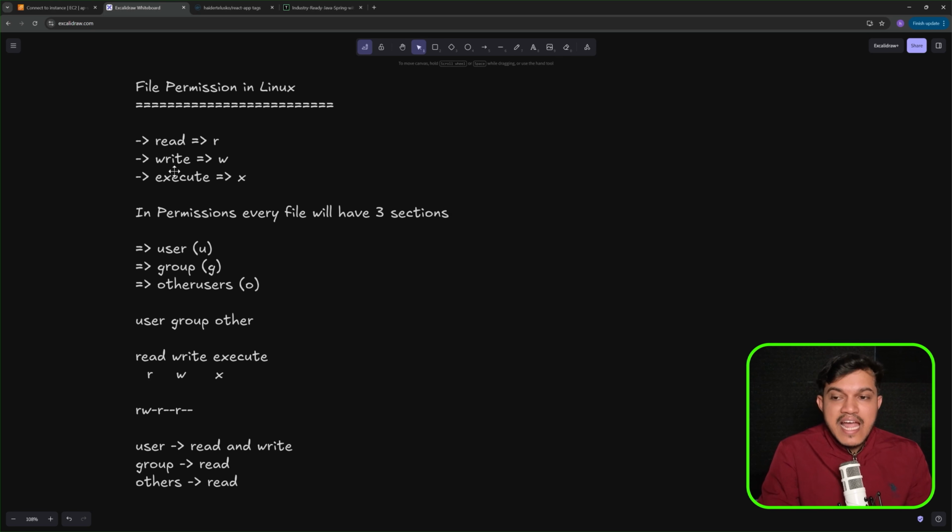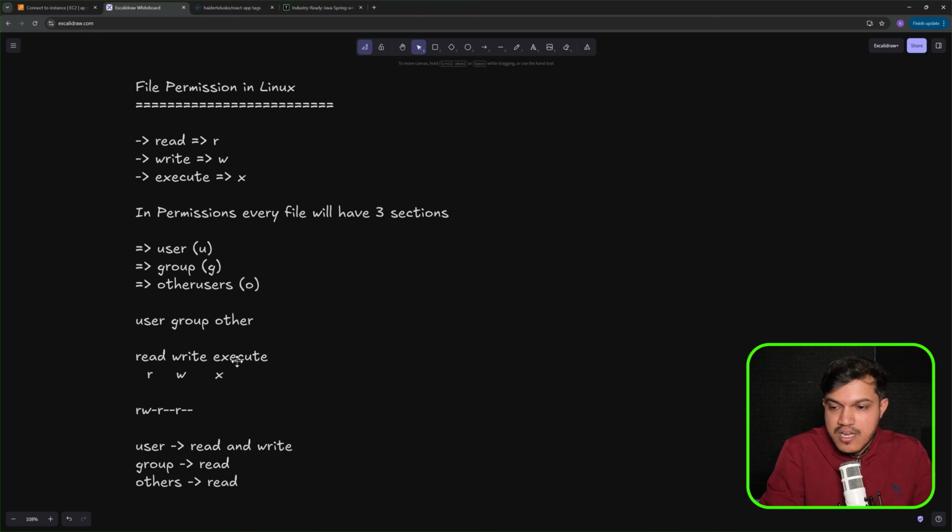Now, if you want to get back to file permissions here, you can see we have read, write, execute. For certain files, what can you do with that file? Can you only read it? Do you have the privilege to write to it? Can you execute it? It's all about the permissions. Now, in permissions, every file will have 3 sections. Number 1 is user. Number 2 is group. Number 3 is others. What do you mean by that?